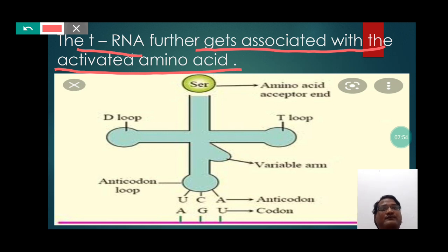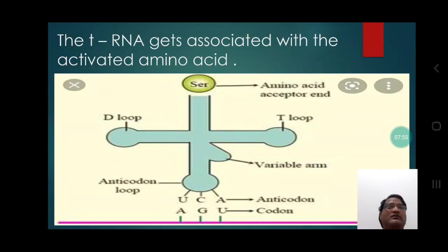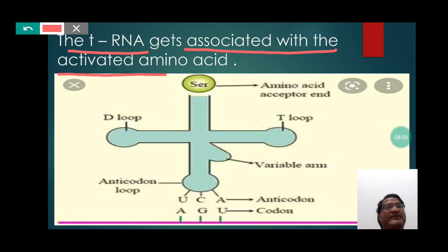So students, here we can easily notice that tRNA gets associated with the activated amino acid.